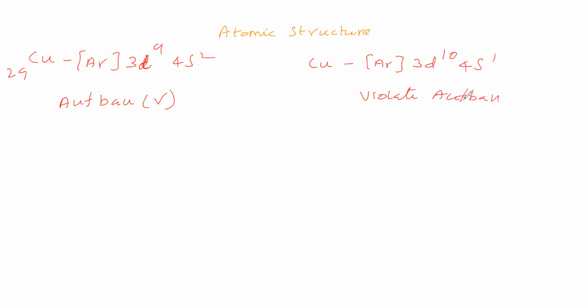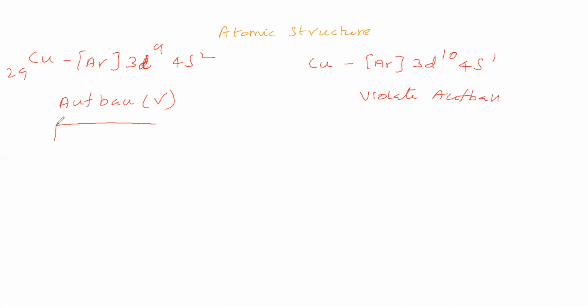Why is it violating Aufbau principle? Before filling 4s, electrons enter into 3d. Therefore this configuration is violating Aufbau principle. Sir, why is this a correct configuration? Why is the other incorrect as per spectroscopy? That we will see.